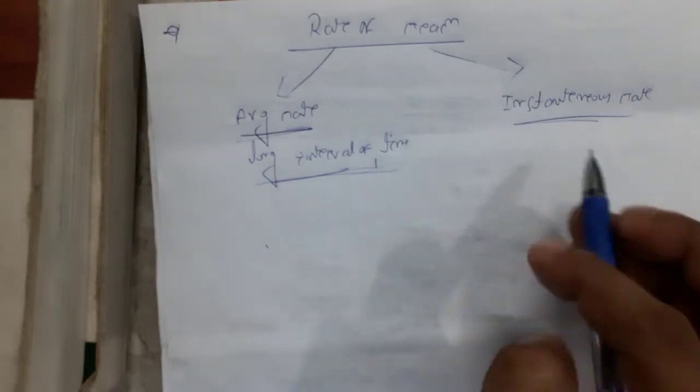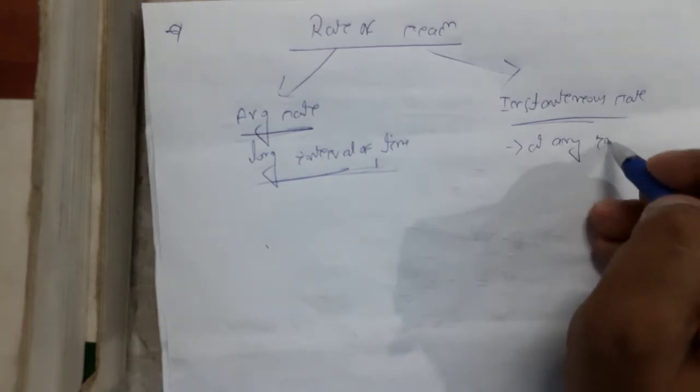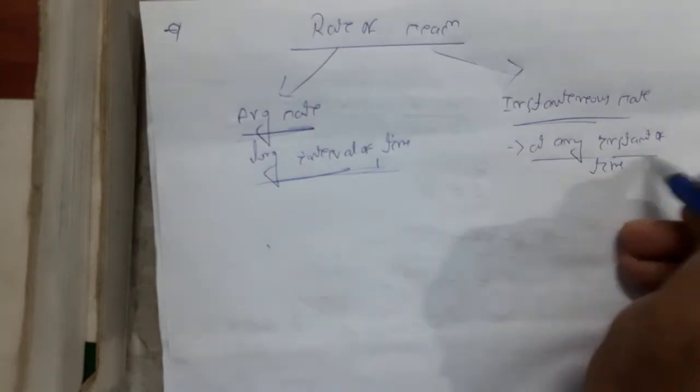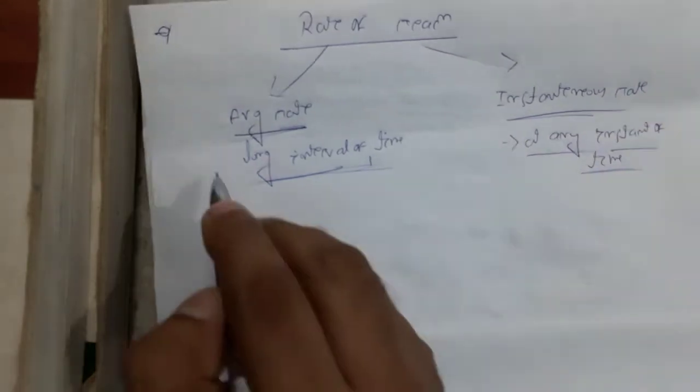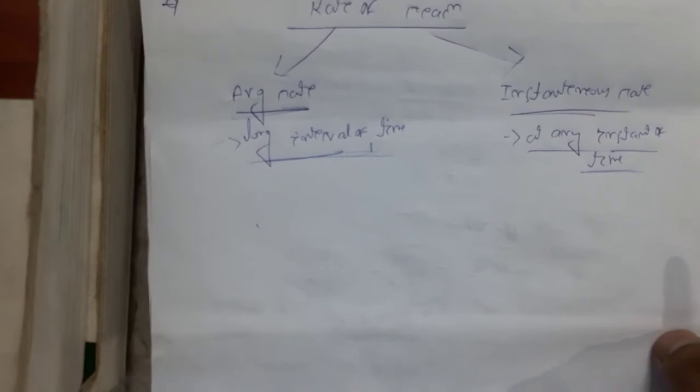If the rate of reaction is calculated at any instant of time, it's called instantaneous rate. So average rate is calculated for a long interval of time, but instantaneous rate is calculated for a small interval of time, at any instant of time.